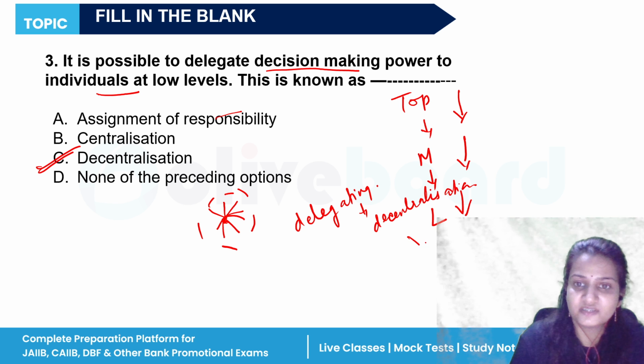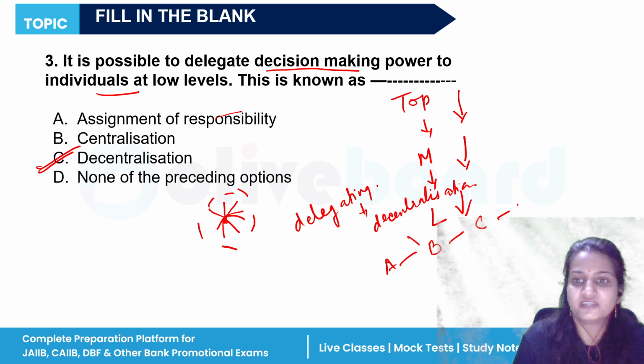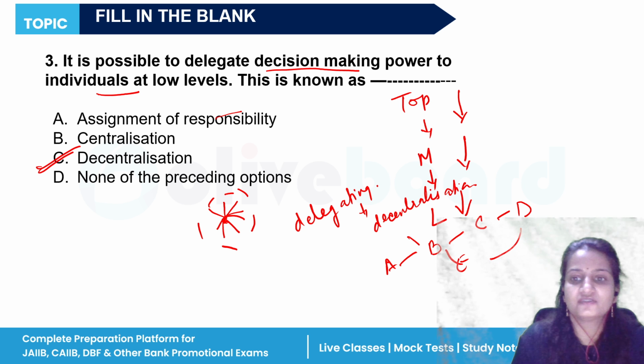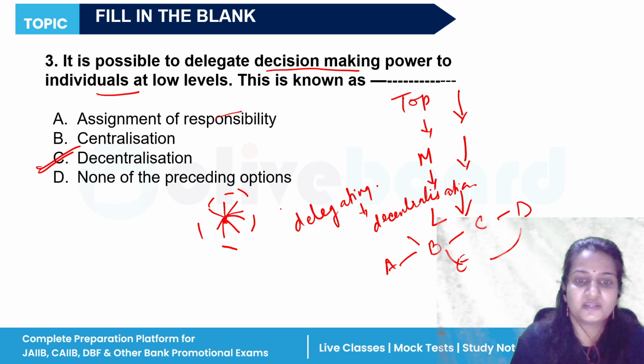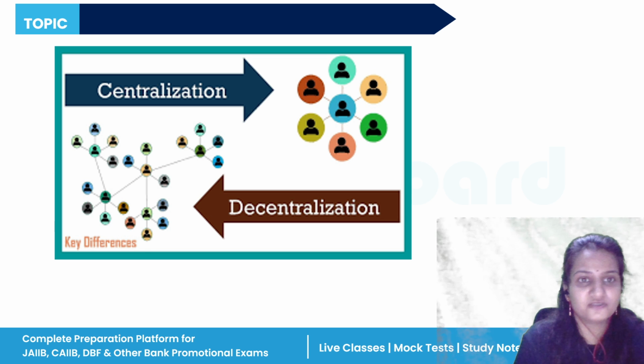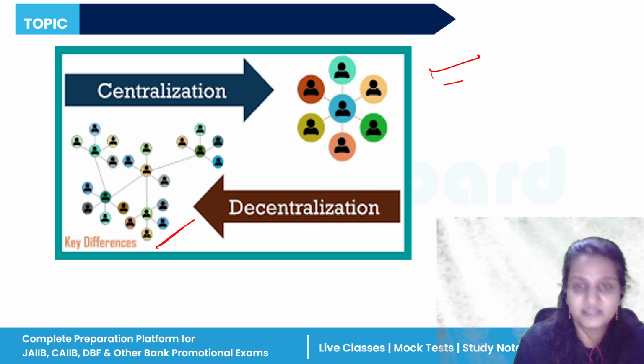And decentralization means, see, suppose A is delegating his authority to B, then B to C, then C to D, then D to E, again to B. So the powers are being divided among the employees of the organization. But in centralization, the power of the authority restricts to top level authority only. Okay. So yes, this is the chart of decentralization. This is centralization, and you can see decentralization.